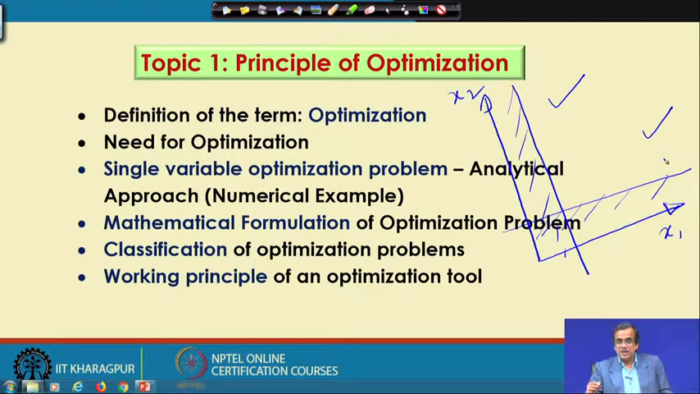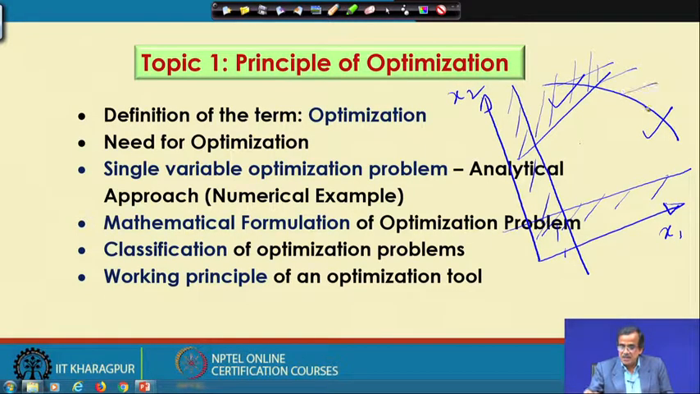Now, what we do is we take the help of some functional constraints. Supposing that I have got a functional constraint like this, this side is infeasible and this side is feasible. Similarly, I have got one functional constraint like this, this side is infeasible, so this side is feasible. I have got another functional constraint like this, so this side is infeasible and this side is feasible.